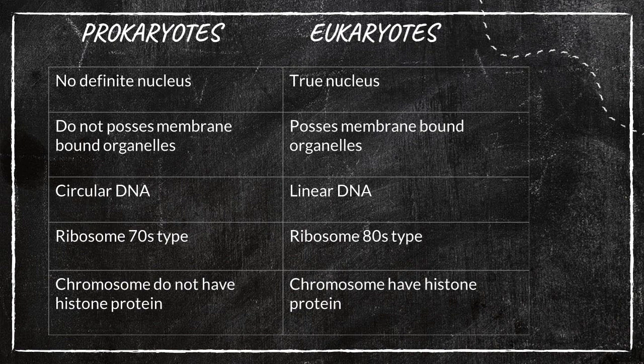Okay. So here I have explained a simple differentiation between prokaryotes and eukaryotes. Do you guess why this difference is given here? Because, as I said, bacteria are prokaryotes. Understand?